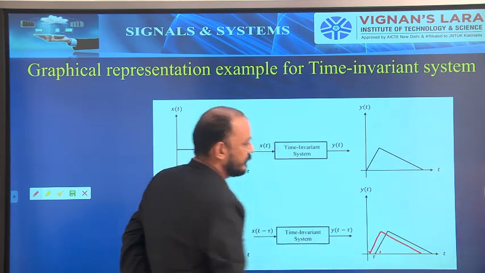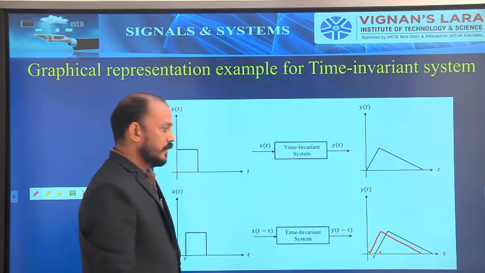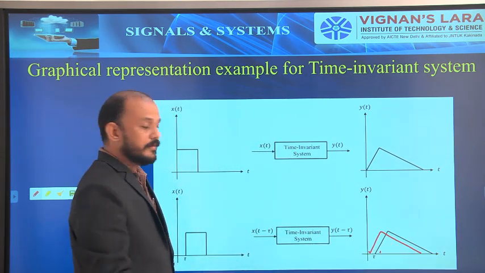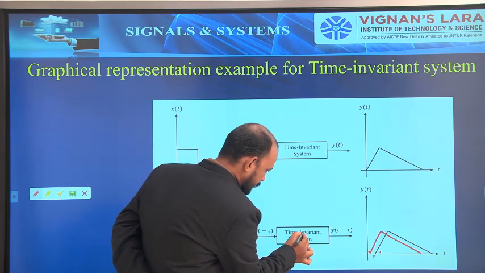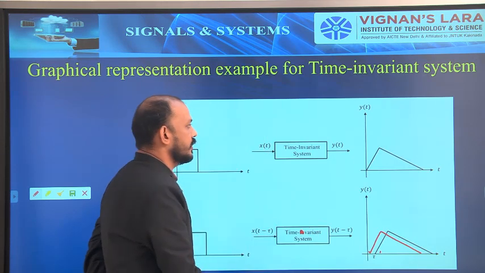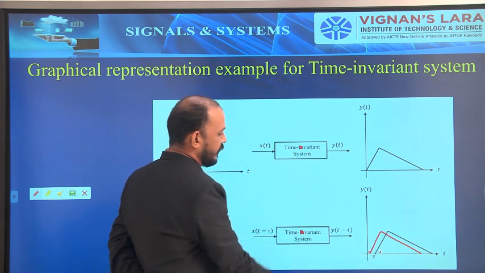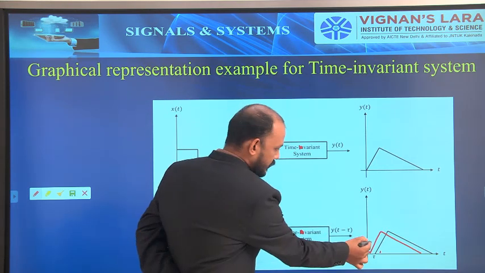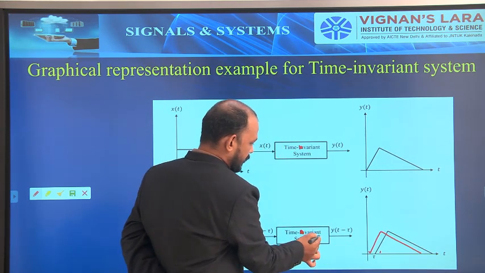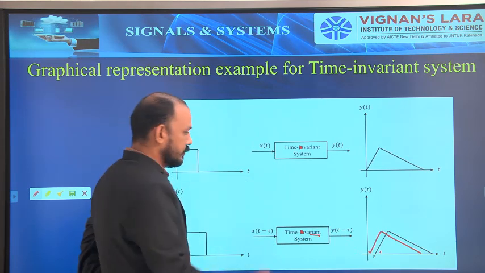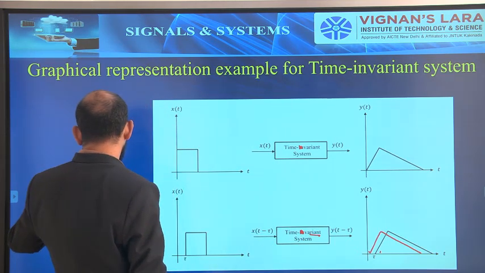So this red line is the example for time variant. Red line is the example for time variant. Clear? So this is the example for time variant.